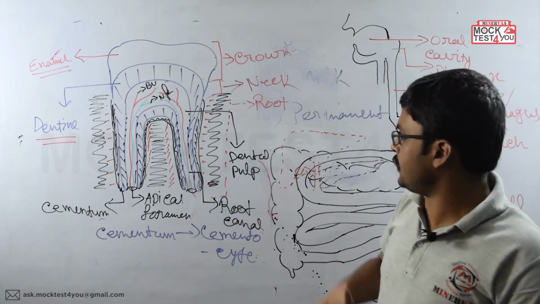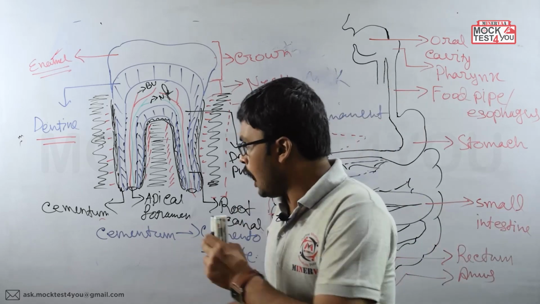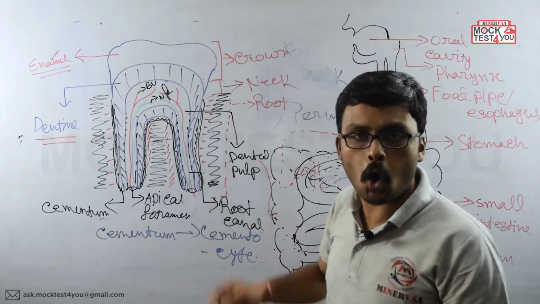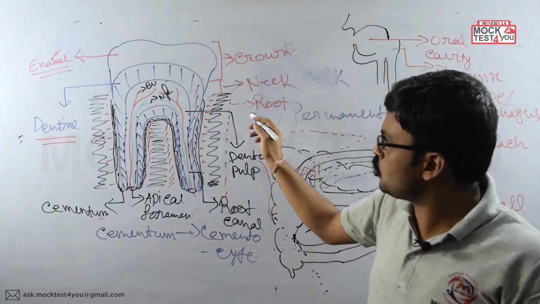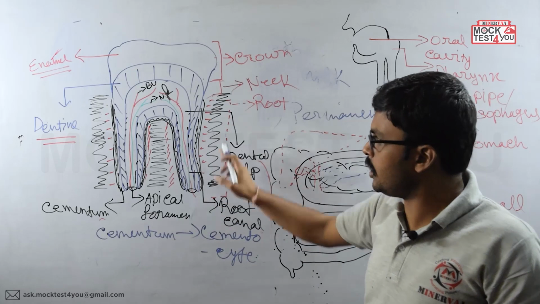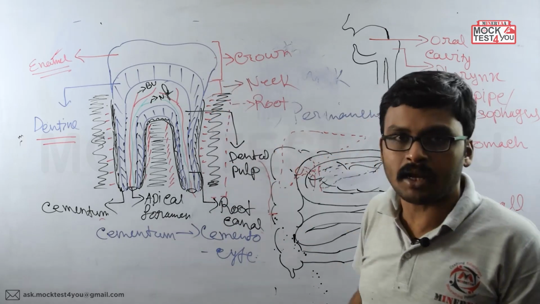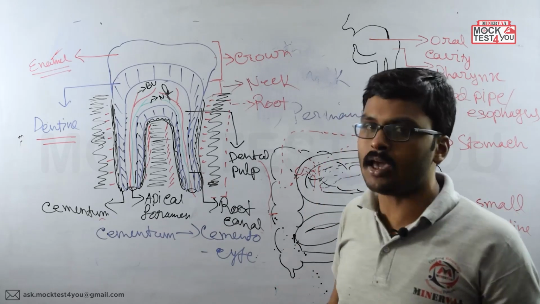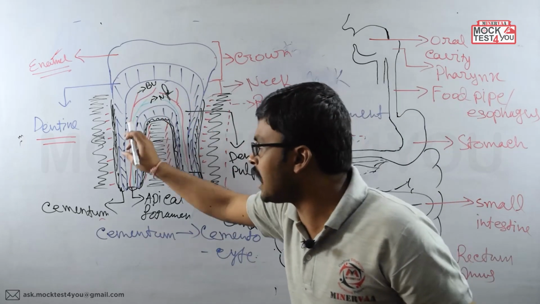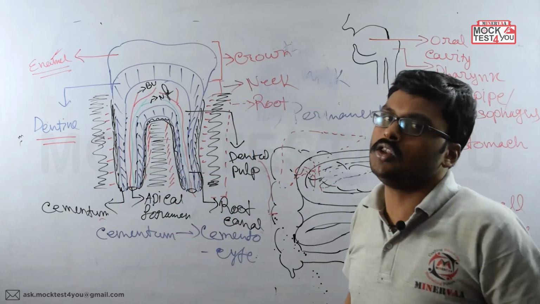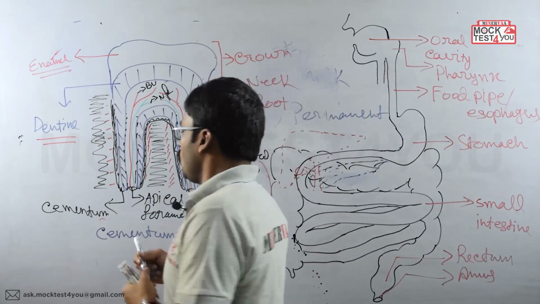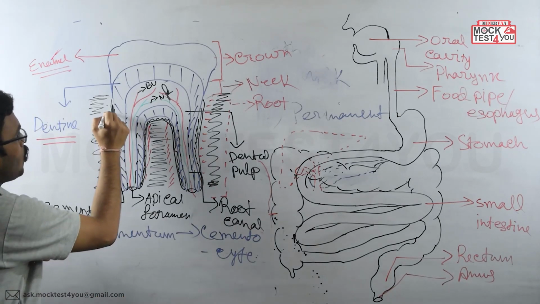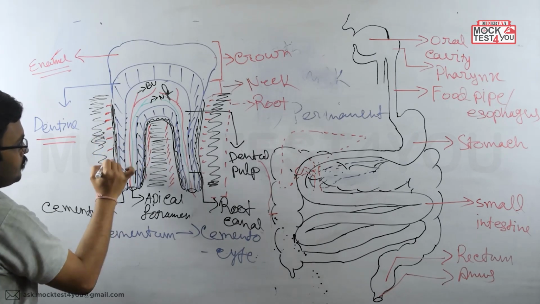So before reaching the dentine, okay, clear? Now this whole tooth along with the cementum is connected to the jaw region by some ligament. What is the name of that ligament which is connecting the whole tooth along with the cementum to the jaw region? Here I have shown it as the red fibers like this.